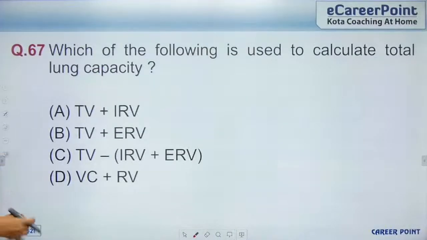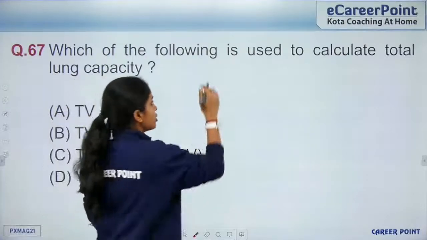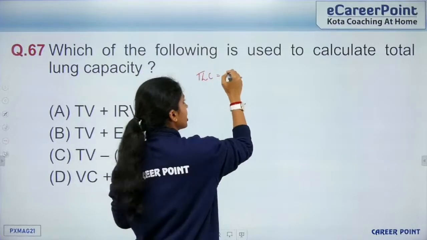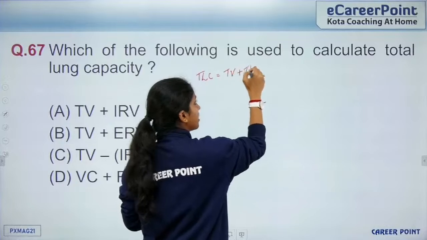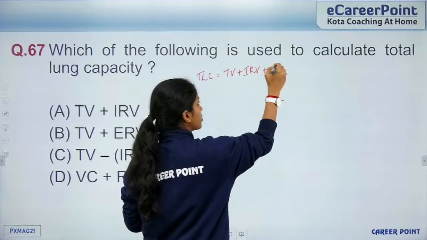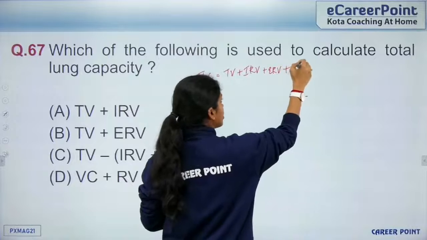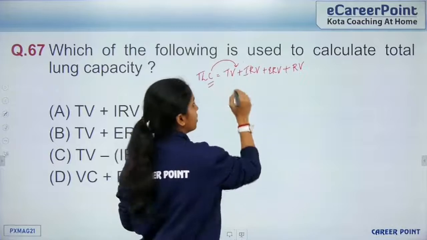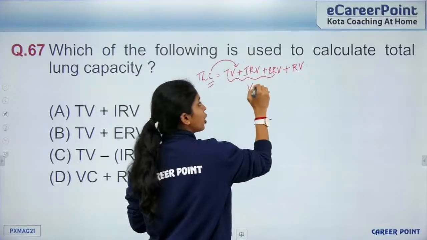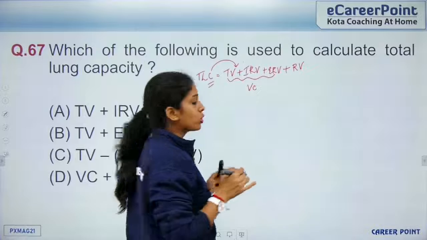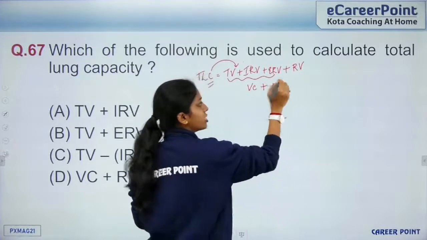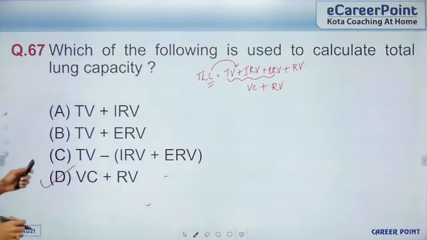So question 67, which of the following is used to calculate the total lung capacity? So the total lung capacity is everything put together. In a nutshell, it is tidal volume plus inspiratory reserve volume plus expiratory reserve volume plus your residual volume. Right? So capacity is always measured in terms of volume, but these three together equal your vital capacity. So your total lung capacity, I can write as vital capacity plus your residual volume, right? So this will be the right answer.